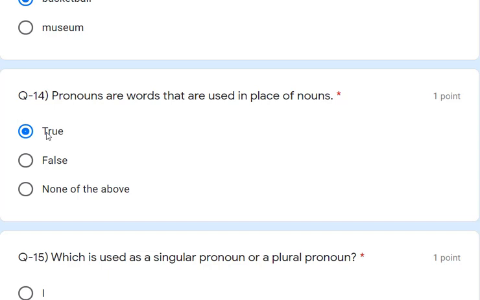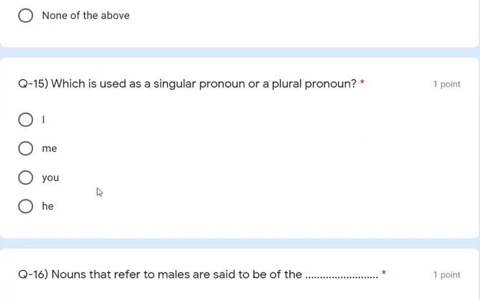Now let's see question number 15. Which is used as a singular pronoun or a plural pronoun? There is one pronoun which we can use as both singular and plural. So the correct answer is you. You we can use as both.